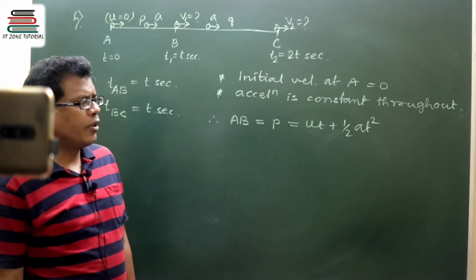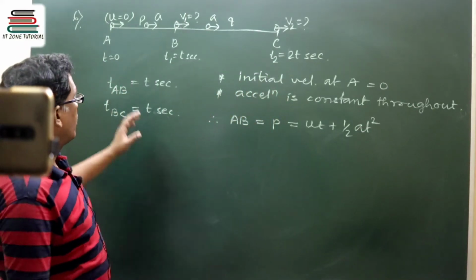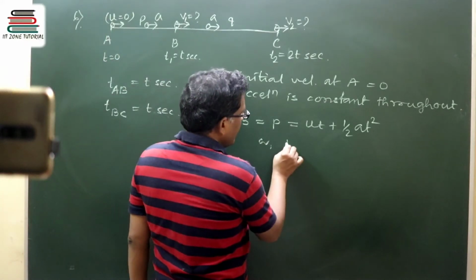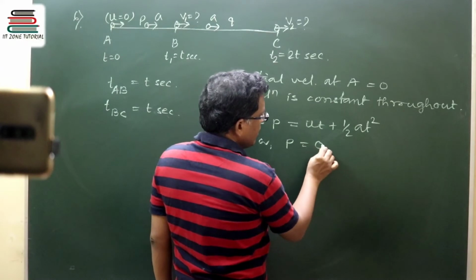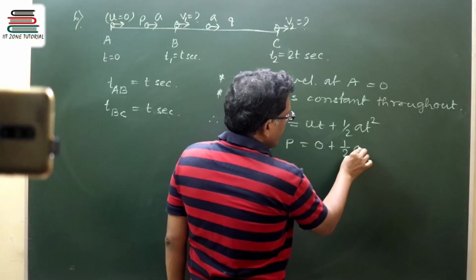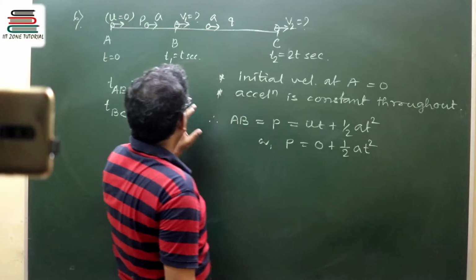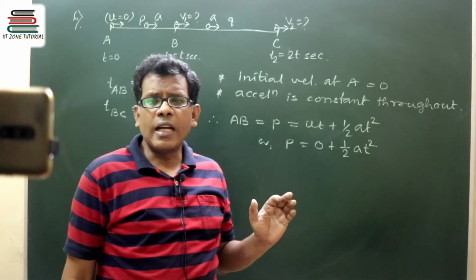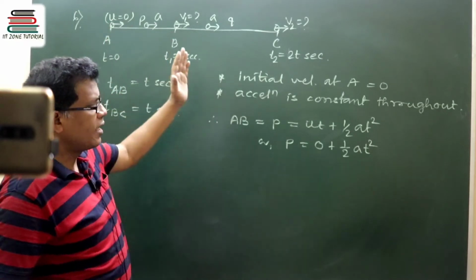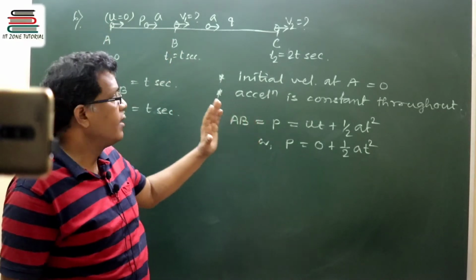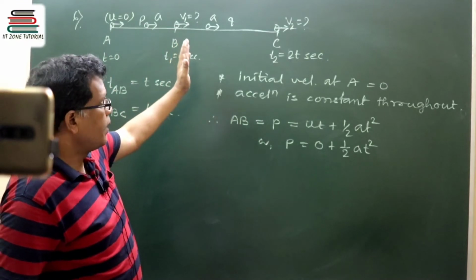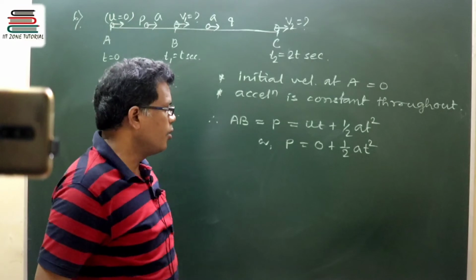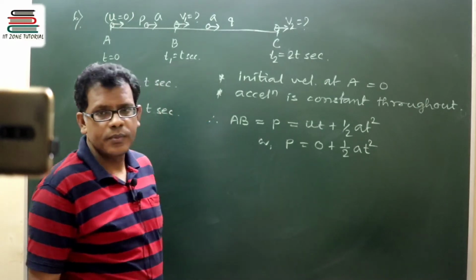Because at A, u is 0, I can write P is equal to 0 plus half into a into t square, because the time of journey from A to B is t seconds. So P is equal to half at square.